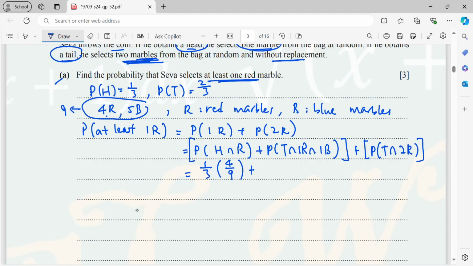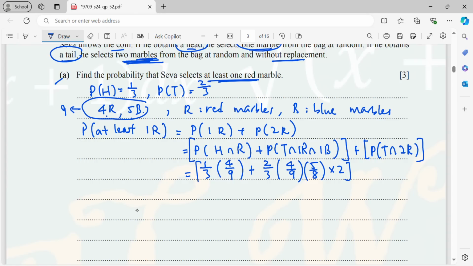Okay, tail is 2/3. Now, first red marble, 4/9. Second, blue marble. I will not say second, I will say 1 blue marble. 1 blue marble, it will be 5/8 because you have taken 1. And then now, it can be red first or blue first. That means you have to times 2. That's why I write T and 1 red, 1 blue. It can be red first or red, blue or blue, red. That's why I times 2 here.